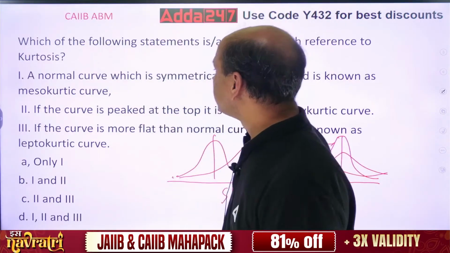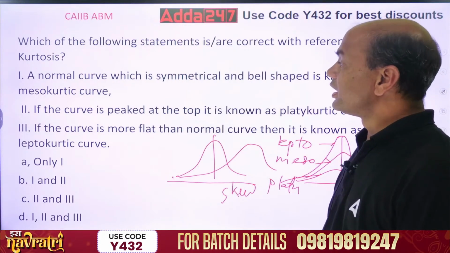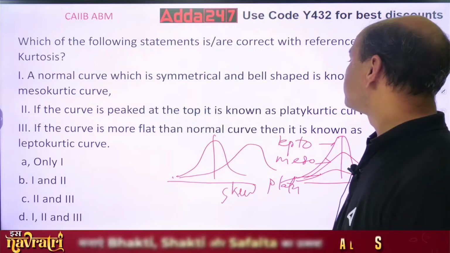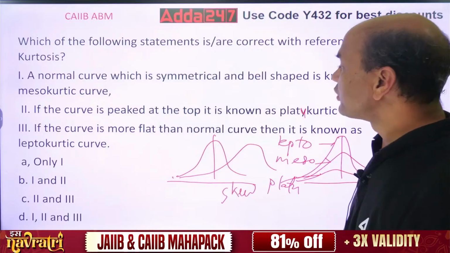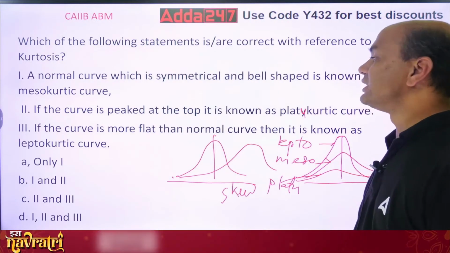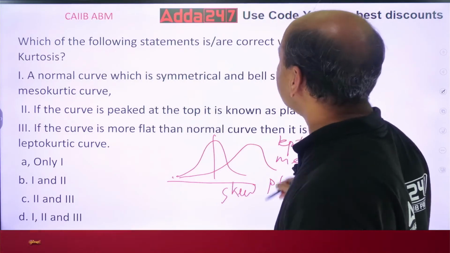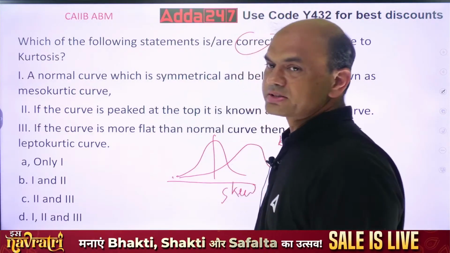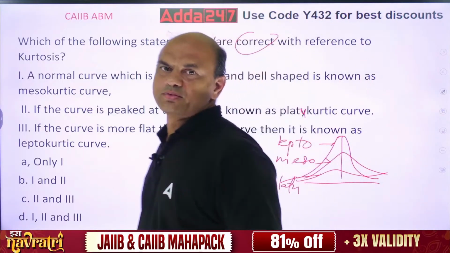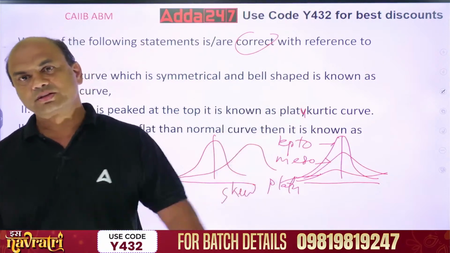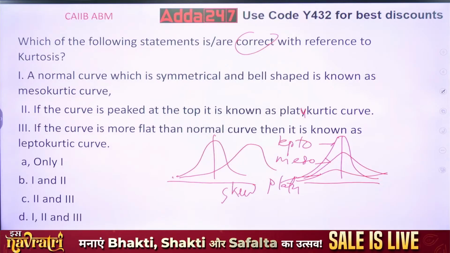So a normal curve which is symmetrical and bell shaped is known as mesokurtic. If a curve is peaked at the top, it is known as platykurtic, or plateau you can call it, platykurtic. If a curve is more flat than the normal curve, then it is known as leptokurtic. So which one of them is true? You want the true one, right? Correct. So which one of them is correct? So think just now, see, compare this figure with the three options and then you'll get the answer. Compare it, everyone. Compare the figure with the given options.